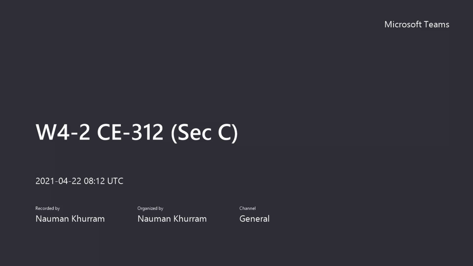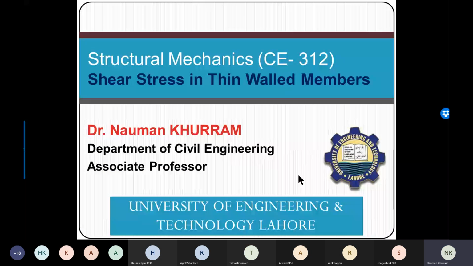Today we are going to start a new topic, and the name of the topic is shear stress in thin-walled members. So first of all, what are thin-walled members? Thin-walled members are mostly steel sections, maybe channel sections, hot rolled sections, maybe cold worked sections. These are the sections where the thickness is very small as compared to the length of the member or element.